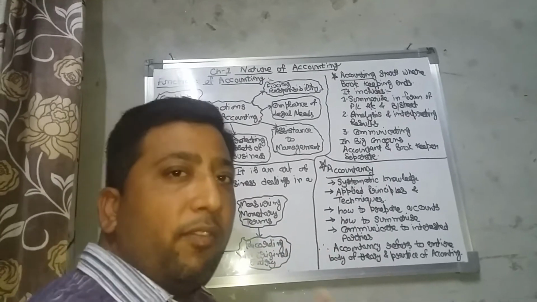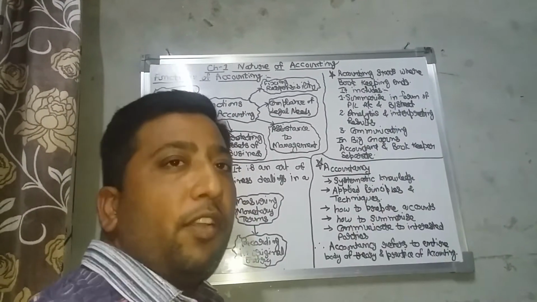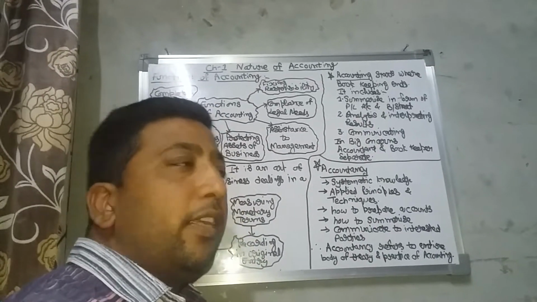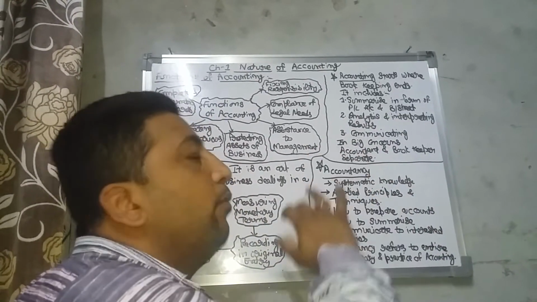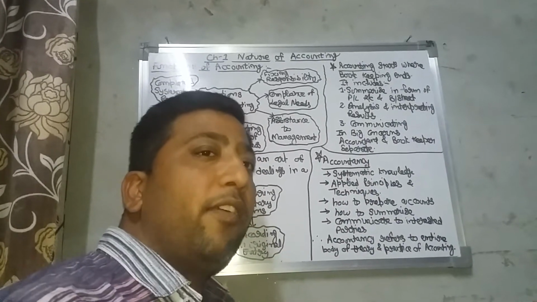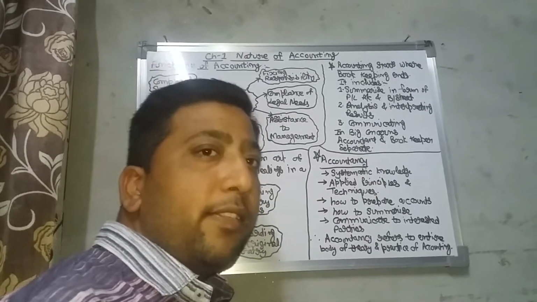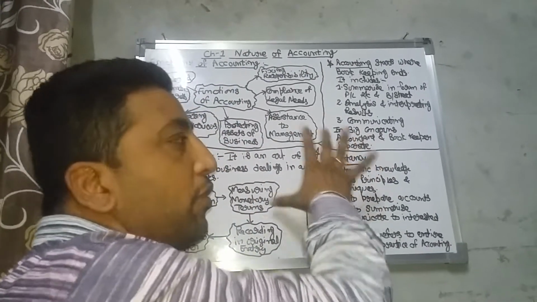The function of the bookkeeper is to maintain the books. And the function of the accountant is to prepare the accounts. From bookkeeping, he has to prepare trading, profit and loss, and balance sheet, and then the final result. And last, accountancy. So this is the summation of this.